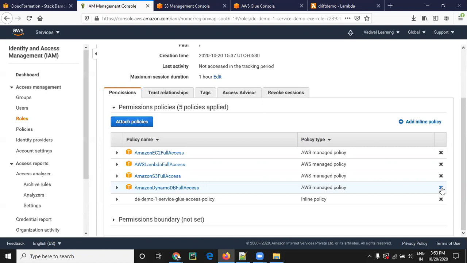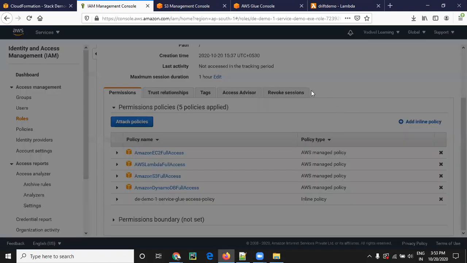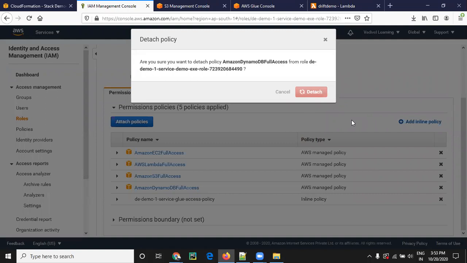If someone comes here and deletes a policy, that means drift is detected: the stack is not up to date with what is present in the AWS console. Can you remove one resource? Yeah, see, he removed Amazon DynamoDB full access from that IAM policy role.